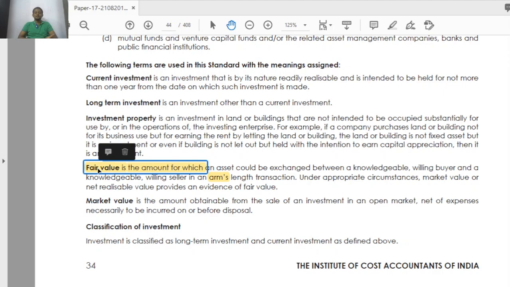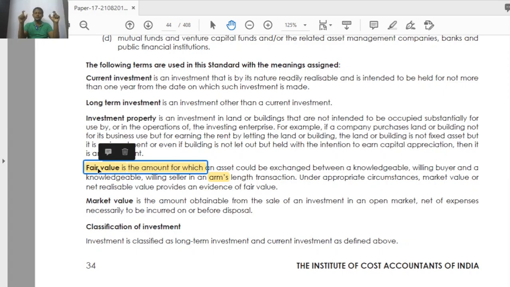So what they are trying to say: there is a party called A, there is a party called B. A is a seller, B is a buyer. They are going to sell one product called X. B knows the features of product X, and A also knows the features of product X. Both are aware of that product. And A and B are selling this product in a competitive, controlled environment.